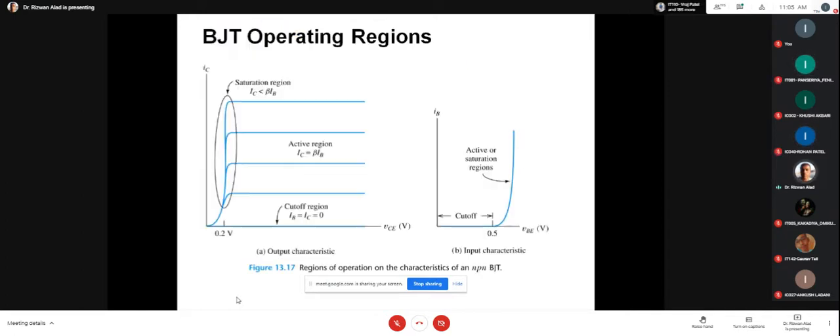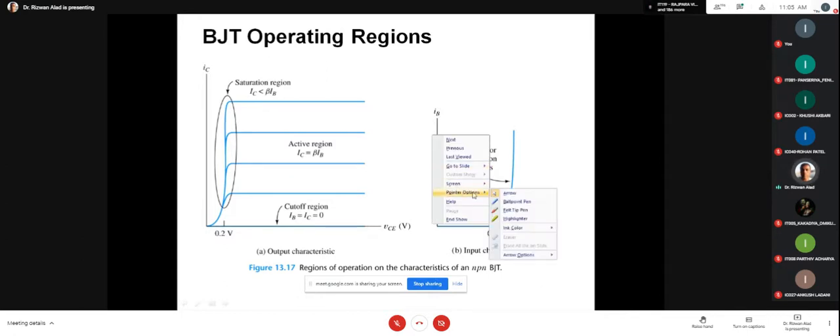Yes, sir. Okay, now the next slide is visible. Tell me yes or no. Yes, sir. Okay, please very carefully write down this point in your notebook. It is very useful in example solving as well as in the next chapter, chapter number 7. This concept is also very useful. What is the name of this graph?